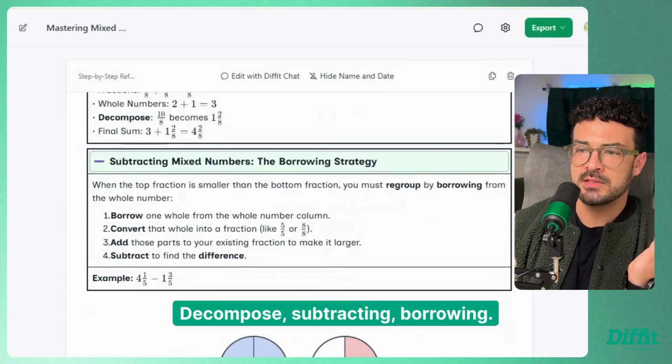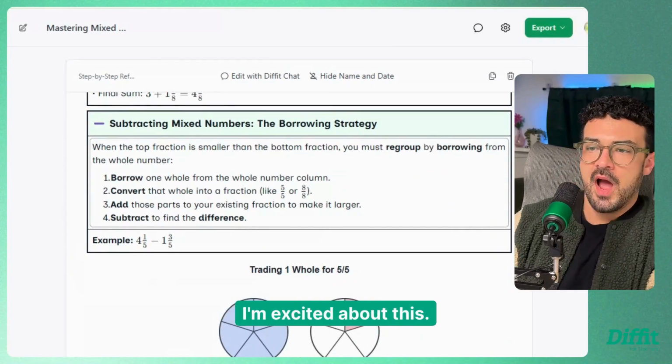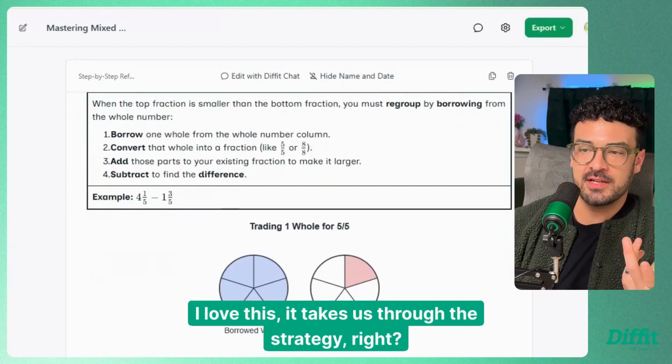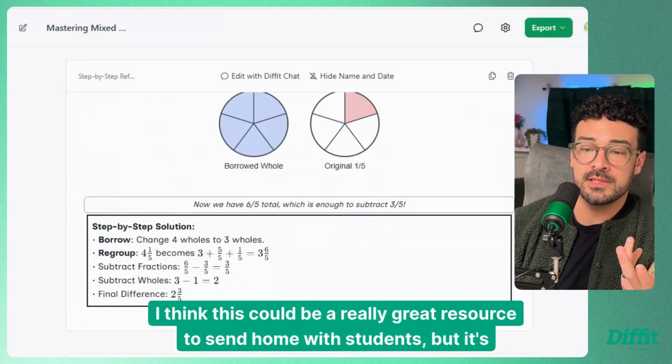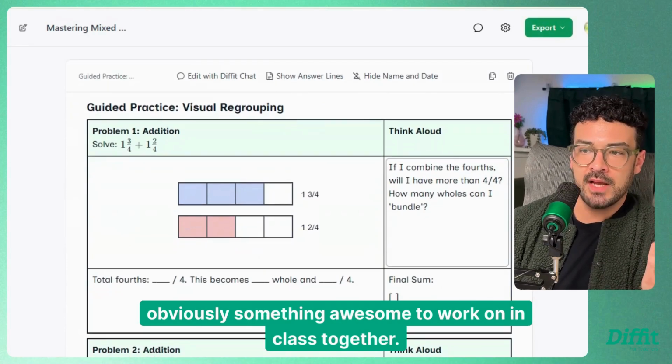Look at these fractions. Step by step. Decompose. Subtracting. Borrowing. Sorry, I'm just shouting words. I'm excited about this. I love this. You know, it takes us through the strategy, right? I think this could be a really great resource to send home with students, but it's obviously something awesome to work on in class together.